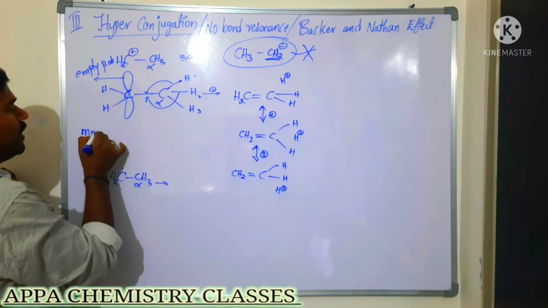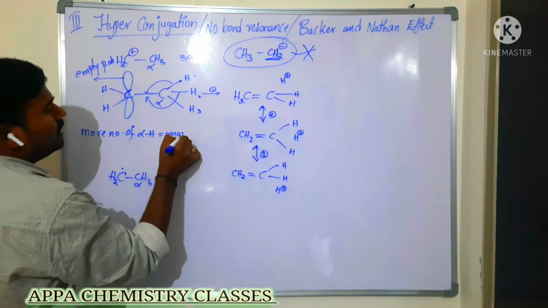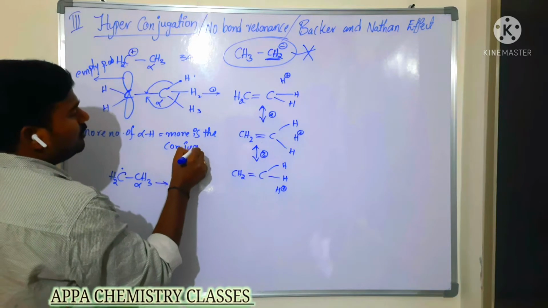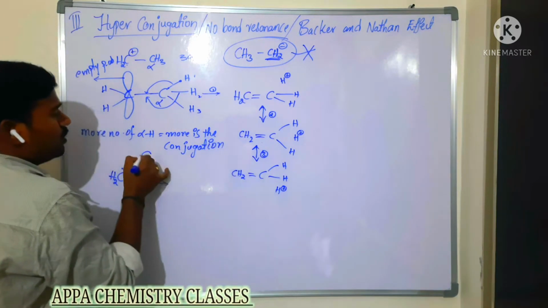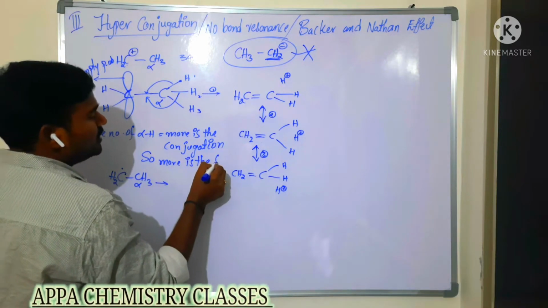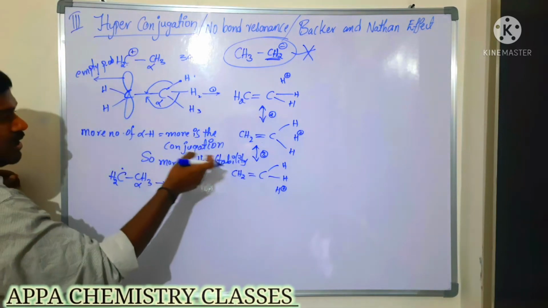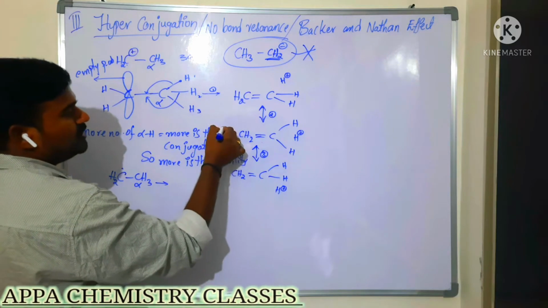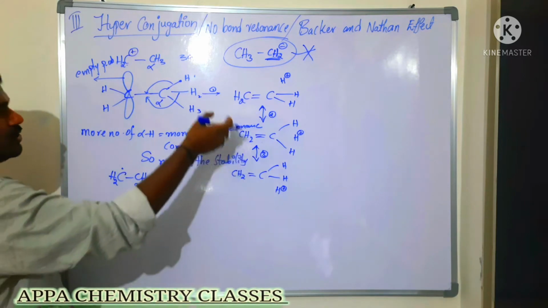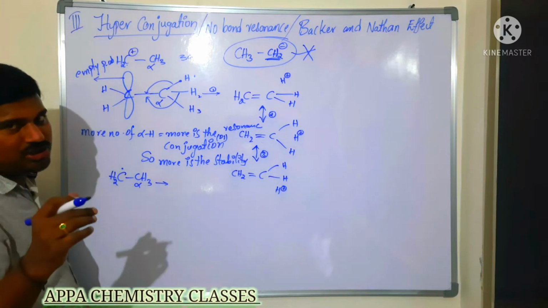The more the number of alpha hydrogens, the more the conjugation. The more the conjugation, the more the stability. And more conjugation is nothing but more number of resonating structures, and more resonating structures means more stability. So the number of alpha hydrogens is equal to the number of hyperconjugative structures.